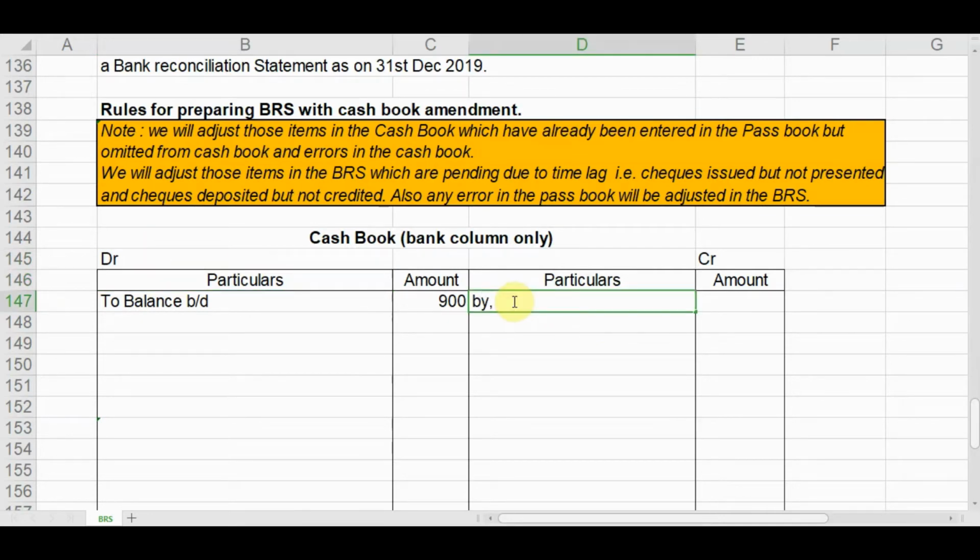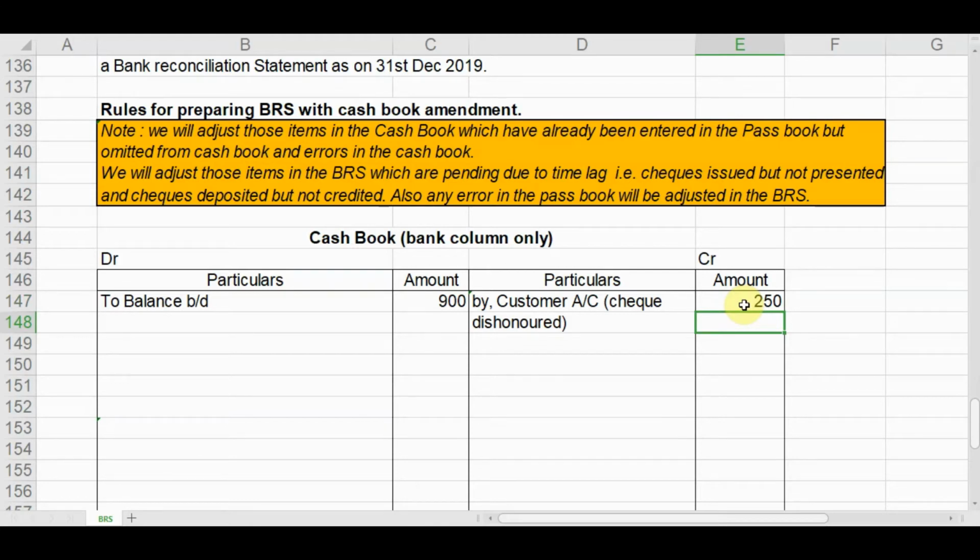By customer account, in brackets check dishonored. What is the amount? It is 250.